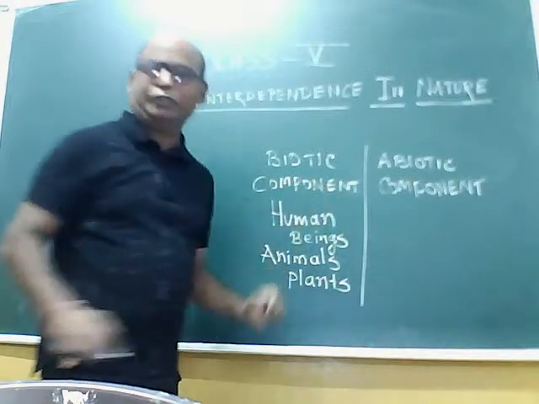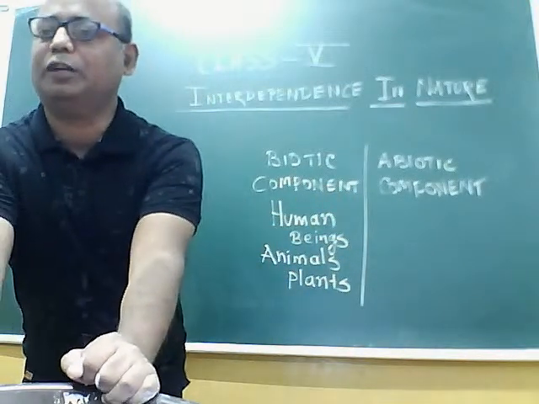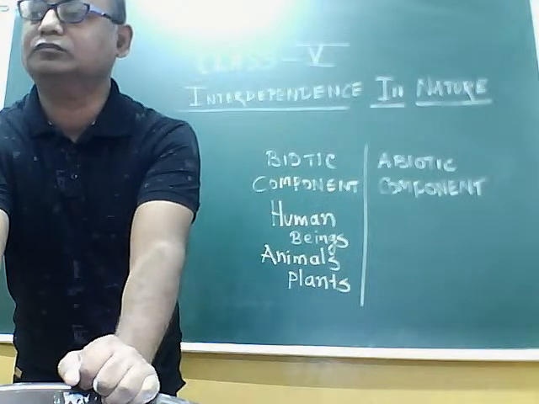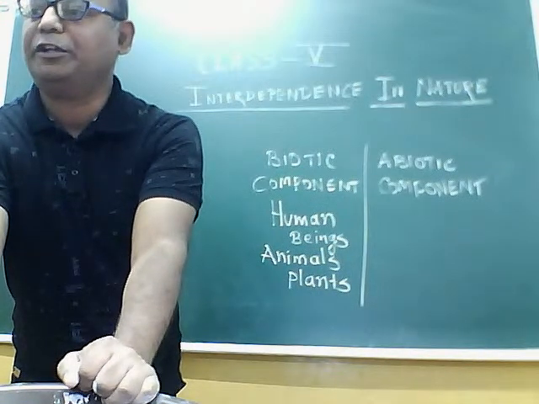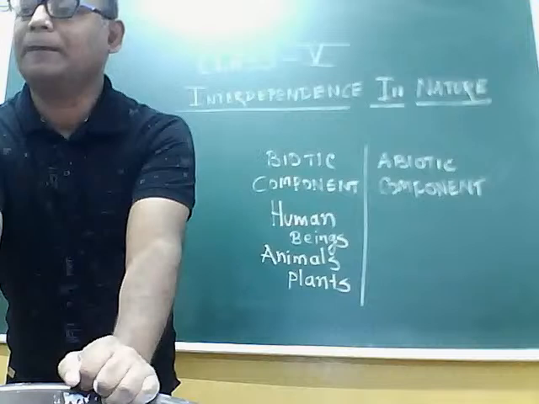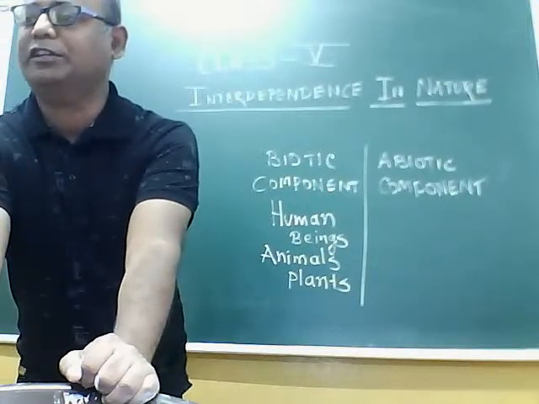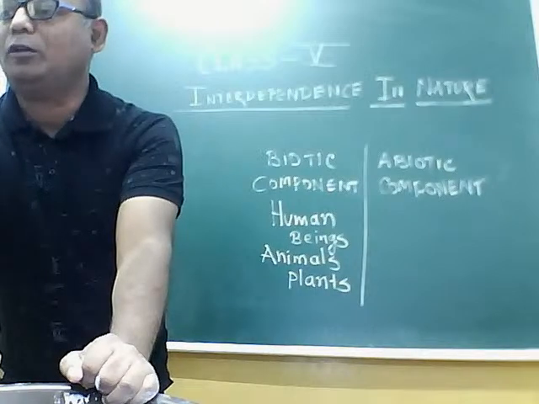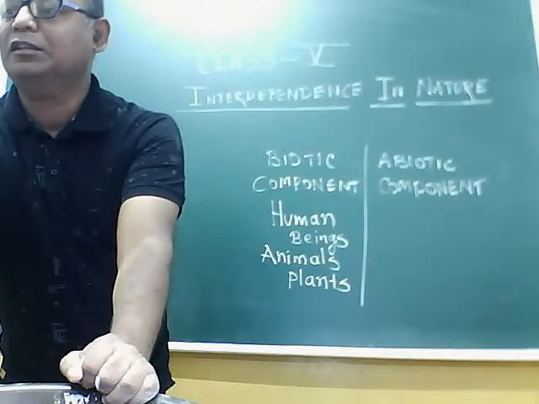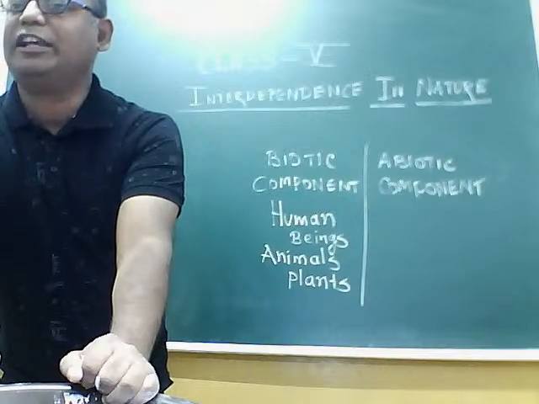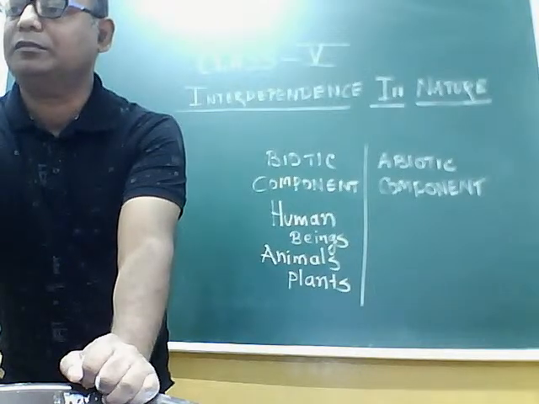Then abiotic component, give an example. Animal is biotic, that is correct. Insects, plants, all they are biotic components. Then abiotic component, give an example. Yes, plant, animal, birds, all they are biotic components. Abiotic. Now shift to next question.